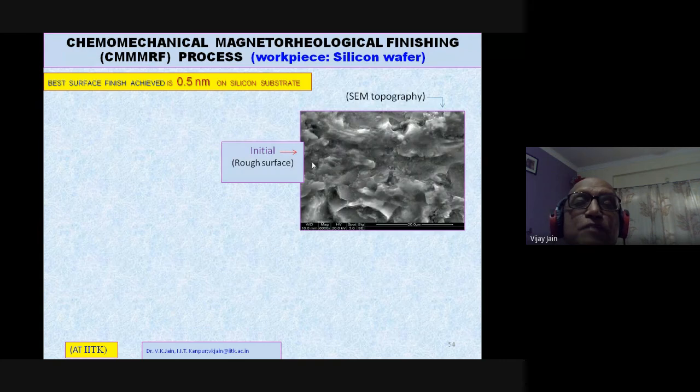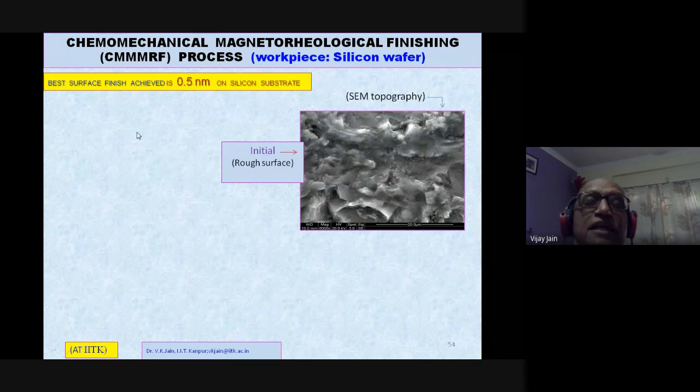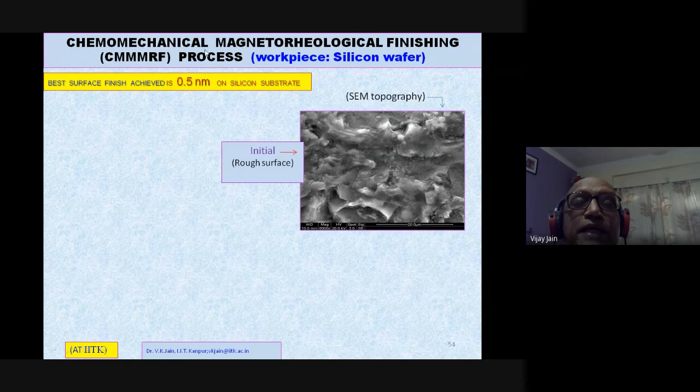Now there is another process which was developed at IIT Kanpur by Prabhat Ranjan, who is working at Bhabha Atomic Research Centre. That is very interesting and has very high potential. That process was named the chemomechanical magnetorheological finishing process.